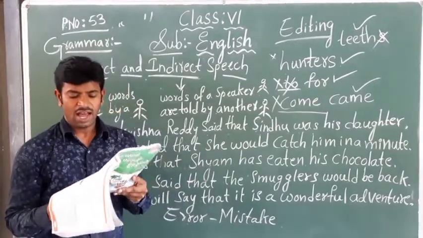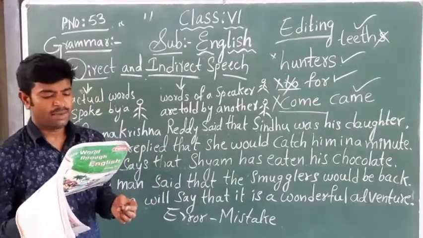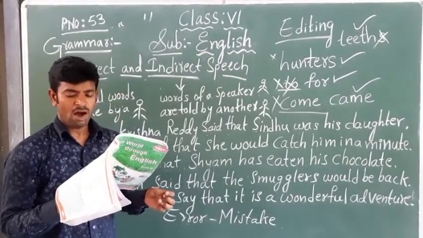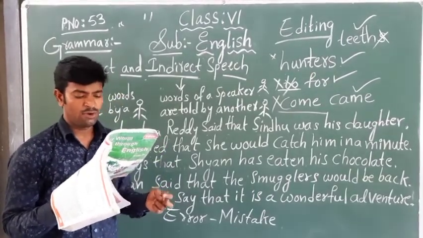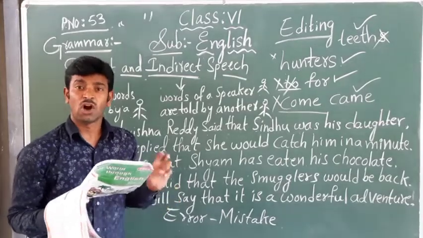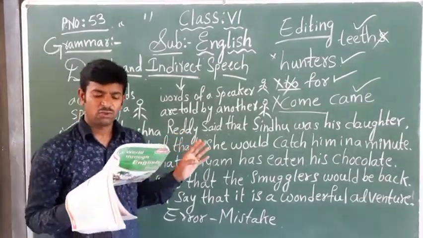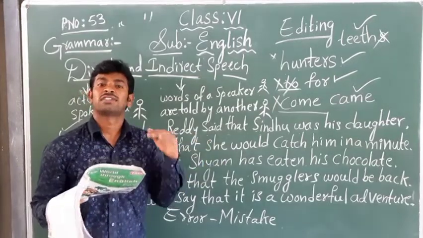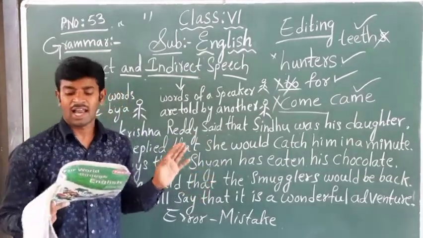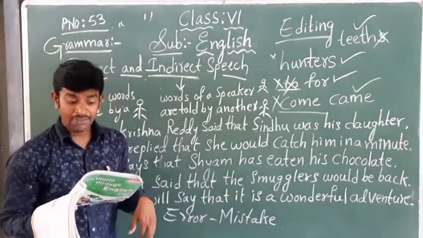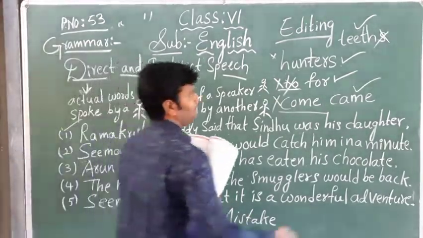Next, the lion came out, but they became good friends. Joining the two sentences, is the conjunction correct here? No, it is the wrong one. 'But' will not come.